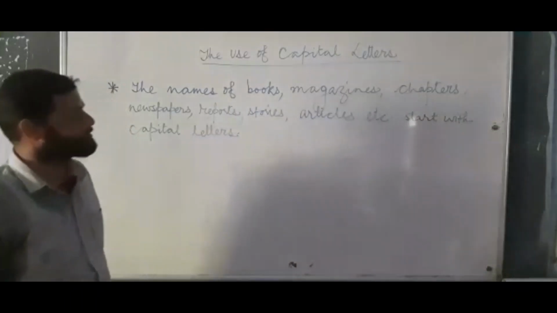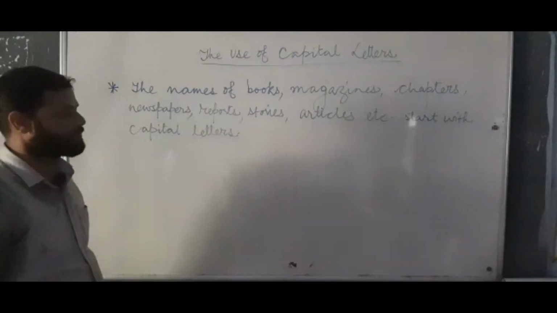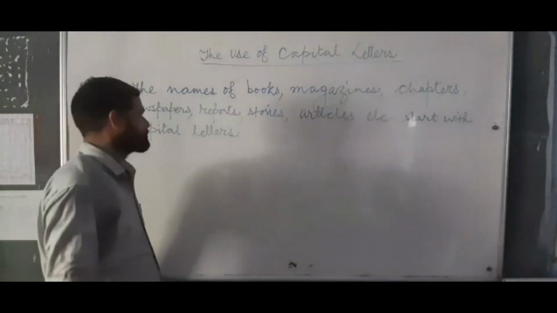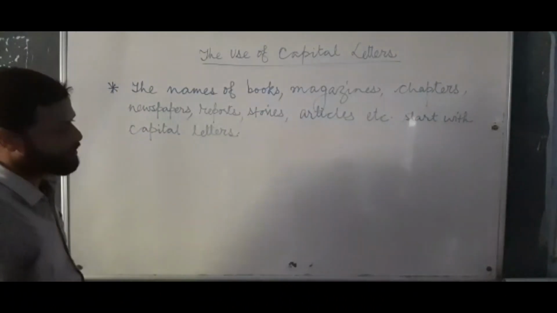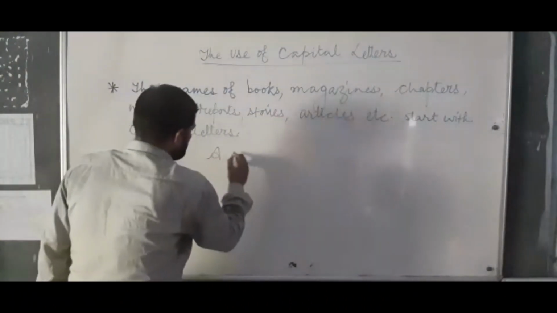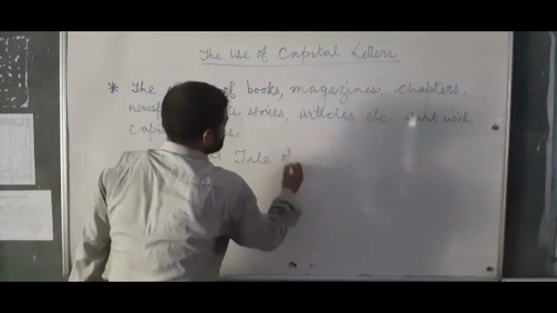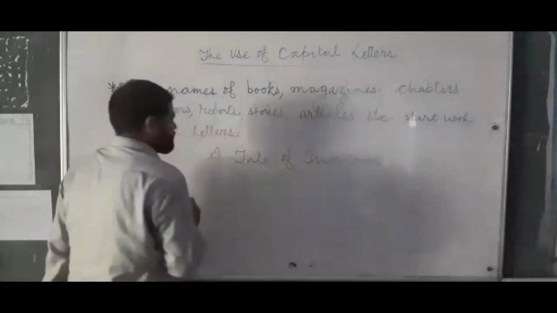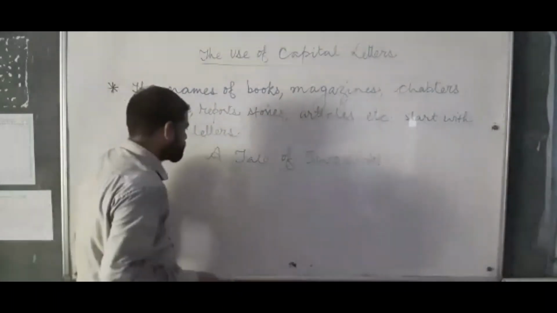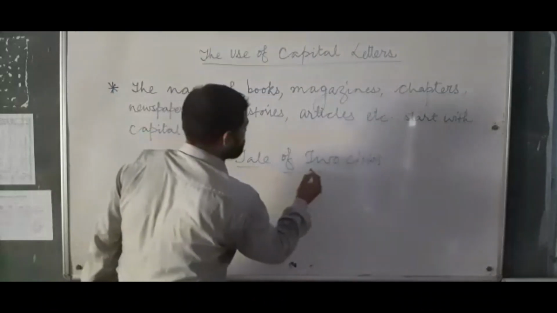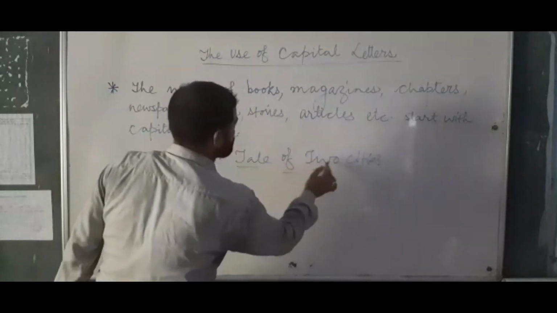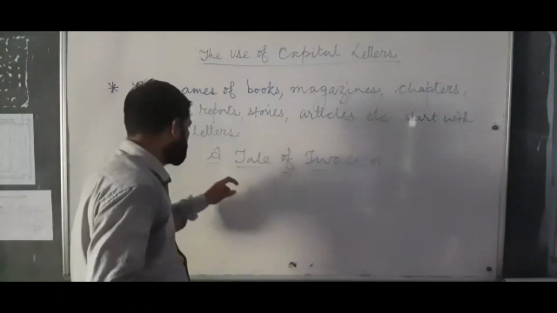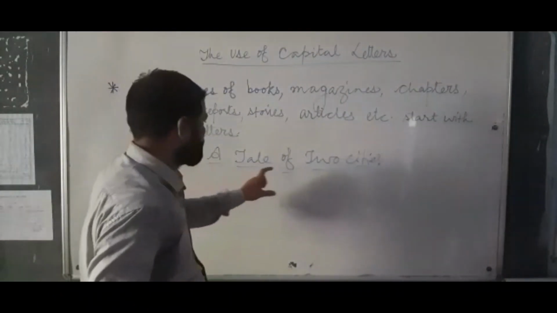The names of books, magazines, chapters, newspapers, reports, stories, articles, etc. start with capital letters. For example, if we have to write the name of a book, we will write here A Tale of Two Cities. How will we write this? Here we see that we have more than one word: A Tale of Two Cities, five words. Each and every word starts with a capital letter.